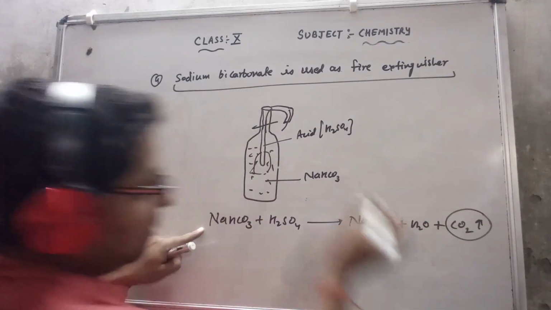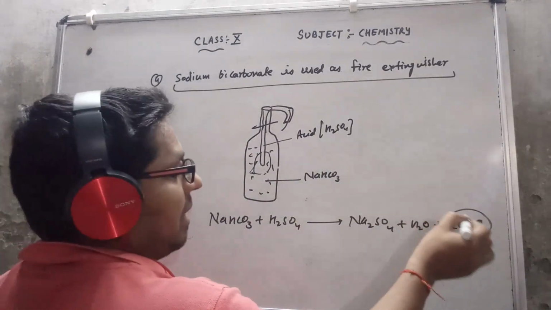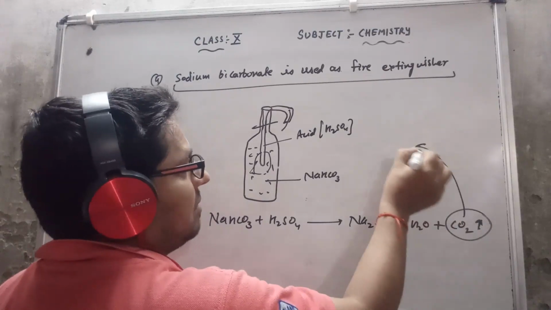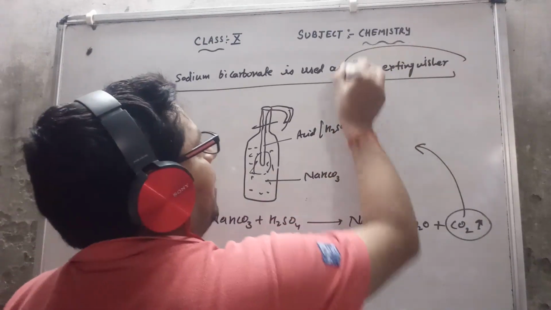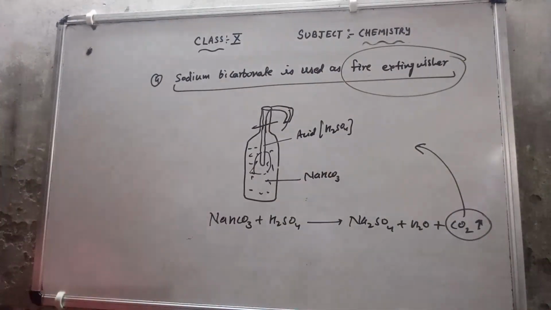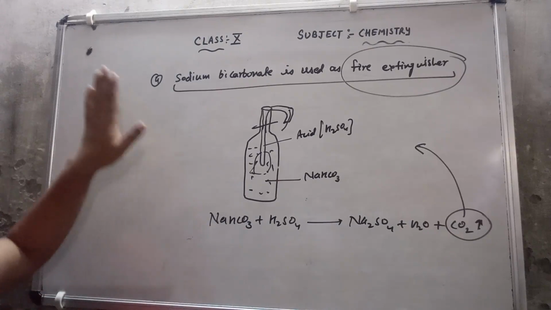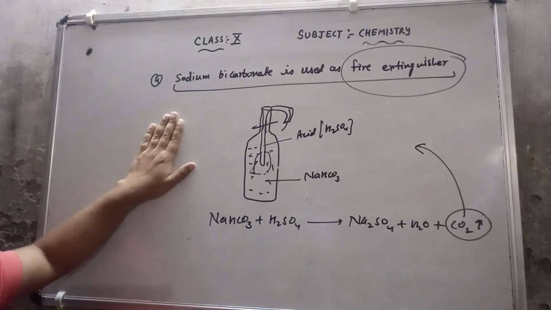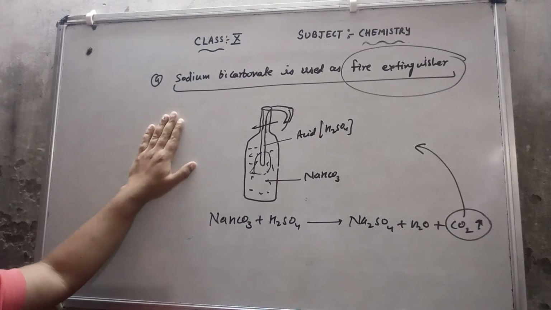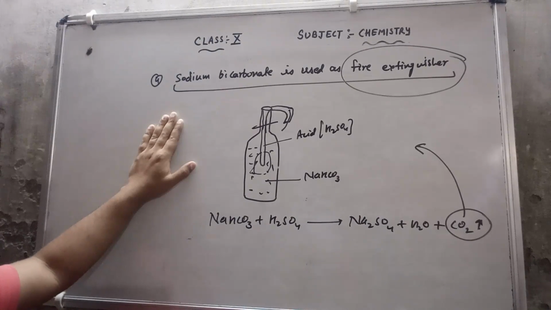This CO2 gas is evolved. Due to the evolution of this CO2 gas, it is used as a fire extinguisher. So that is the use of baking soda. I have discussed 4 uses of baking soda, which are very important.